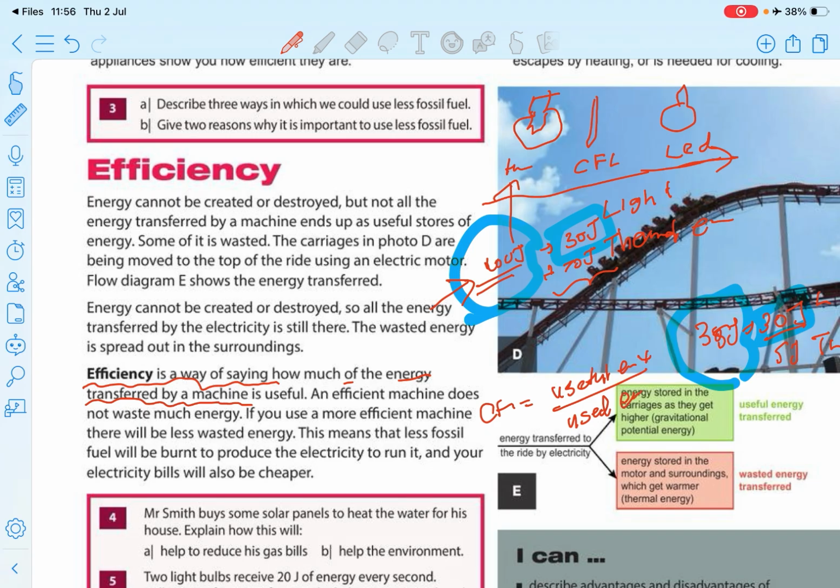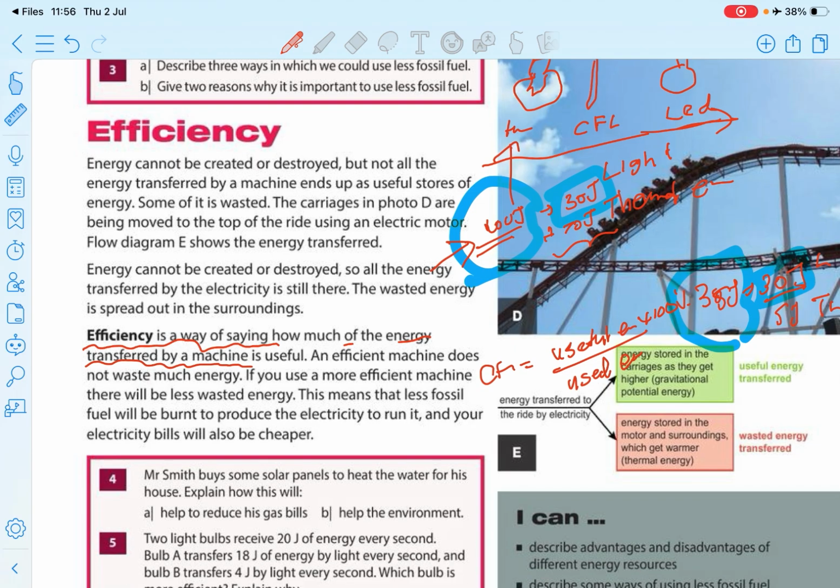You can use this formula. Now think about it, we don't need this thermal energy. It's useless. This is not an iron. Our requirement is not heating. We need just light energy, so it's better to convert only into light energy.